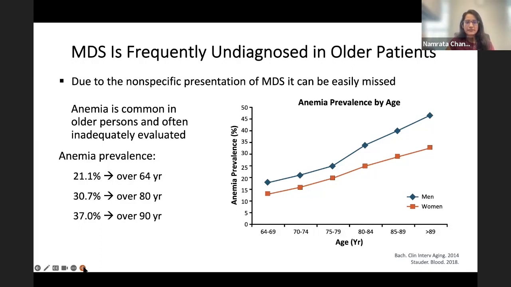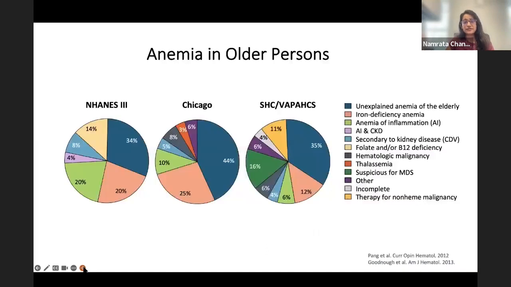But specifically with that MDS population, what I can tell you is that anemia in older people was looked at by several larger studies, and about 30 to 50% of patients were not even evaluated, primarily just because they were elderly. And then in one study, they actually said that patients were suspicious for MDS in 16% of the population, but no further evaluation was done. So obviously we are not serving these people well because they're going to develop complications of their disease and anemias overall.